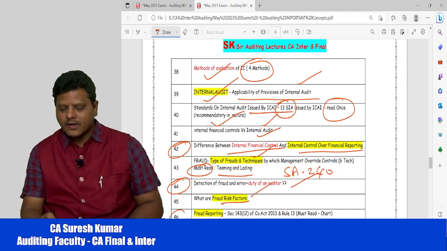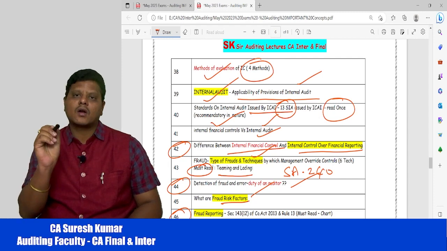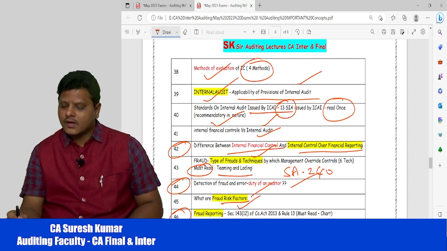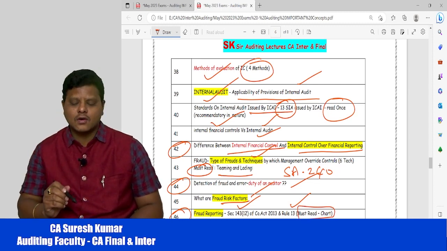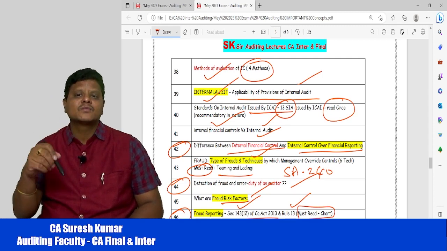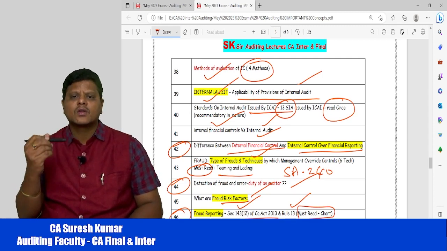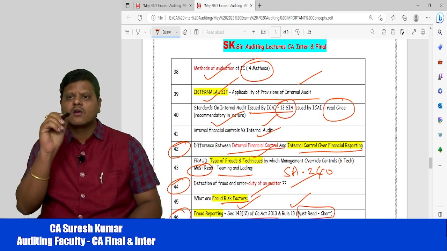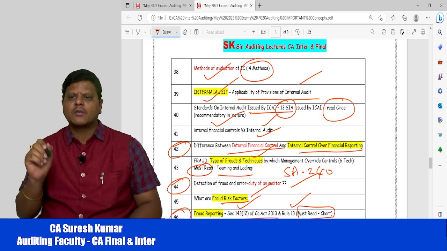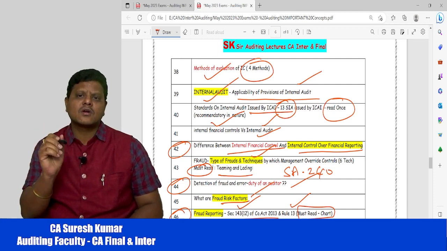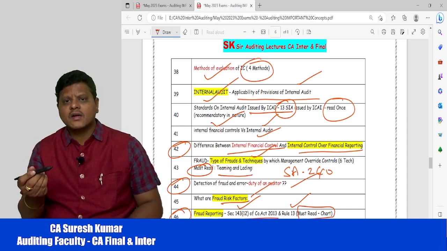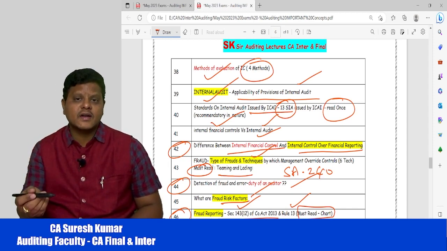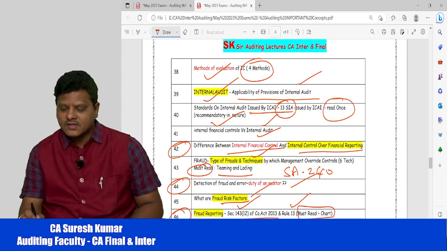Then the main important thing, my dear friends, is fraud reporting. We have an amendment here: fraud reporting in Section 143 sub-section 12 and Rule 13. So you must read the chart given in the ICAI study material or in the classroom material. We have given the chart already, so you can prepare for the examination. Please read the chart as many times as possible and try to remember when to report, how to report, to whom to report, the time limit, and the amount, based on which we need to give the reporting. Then in case a chartered accountant is not identified, what is the obligation; in case a cost accountant is identified, what the chartered accountant has to do. All these things are given in one chart. So please go through the fraud reporting chart as well, my dear friends.